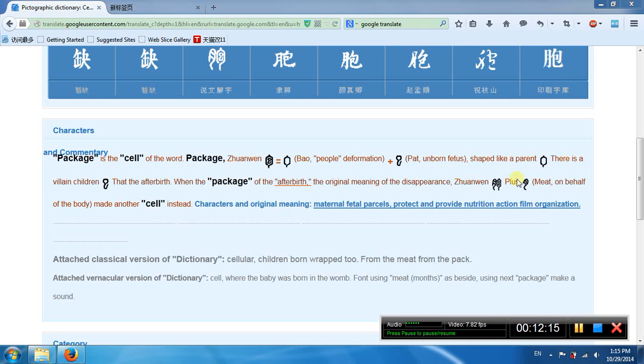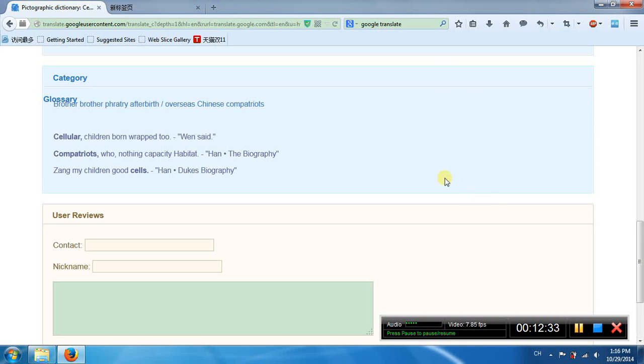This is meat. So its meaning is the fetal membrane, which protects and provides nutrition, a film organization. Okay, thank you for watching.